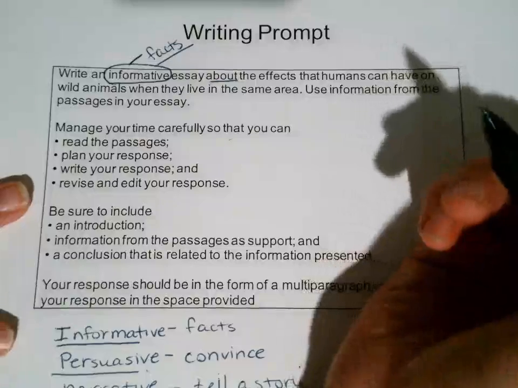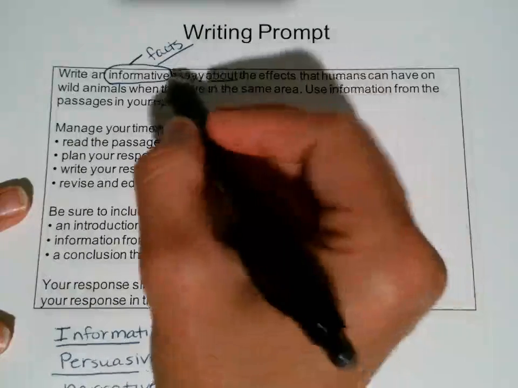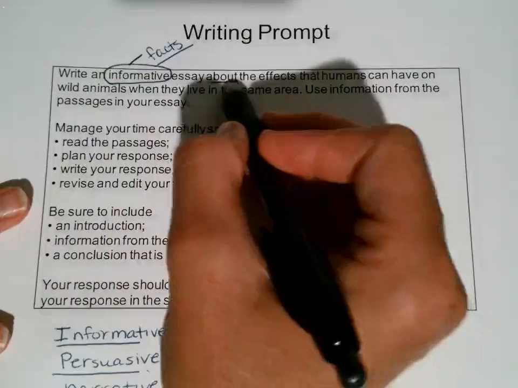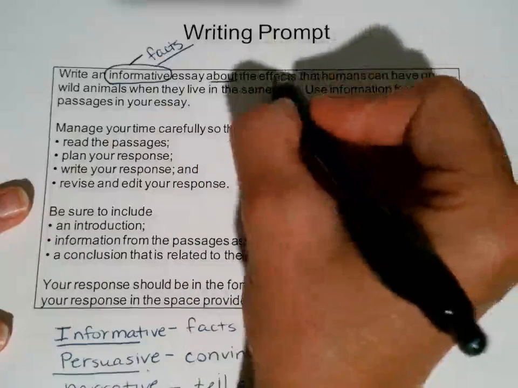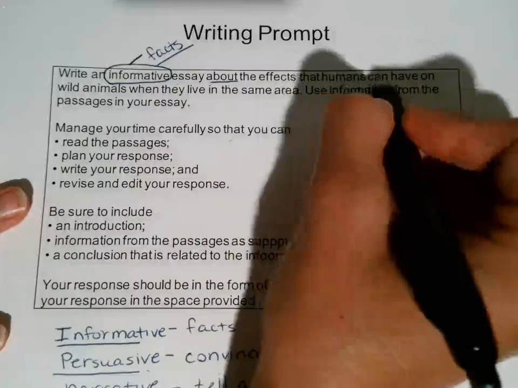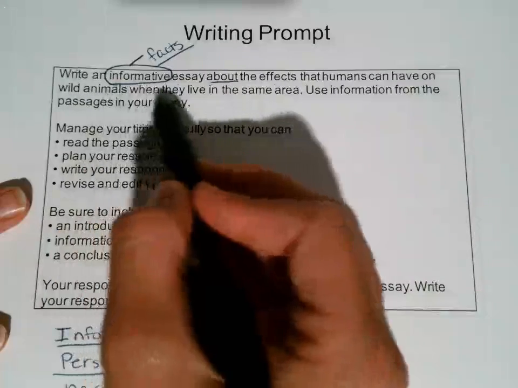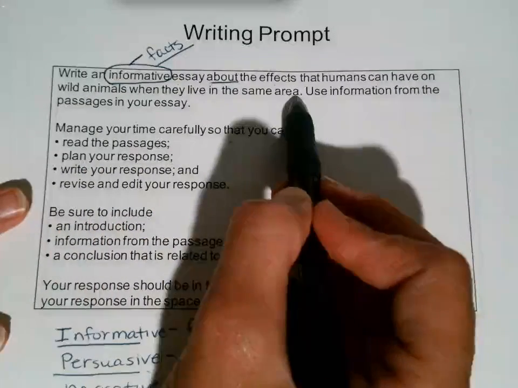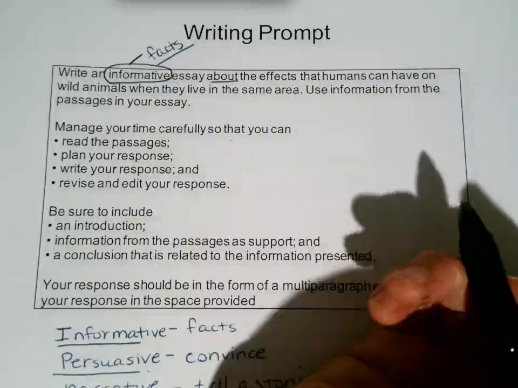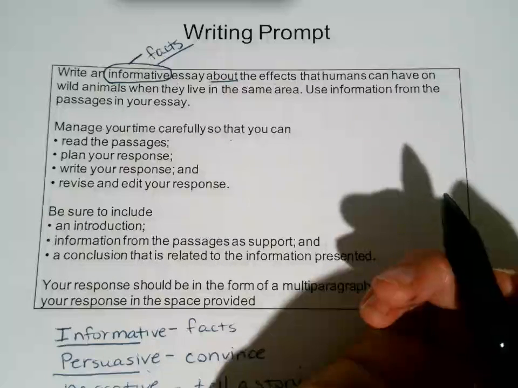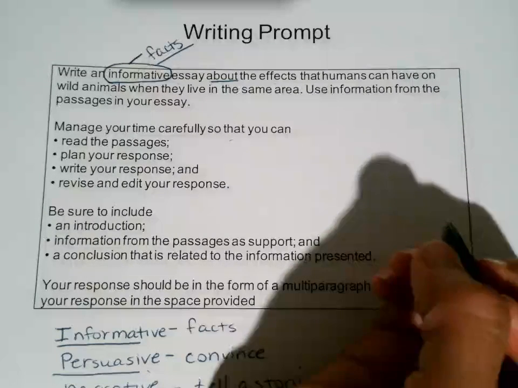Now let's look at what we're going to give facts about. Write an informative essay about, here it is, the effects that humans can have on wild animals when they live in the same area. Okay, so the effects that humans can have on wild animals. I hear two things.